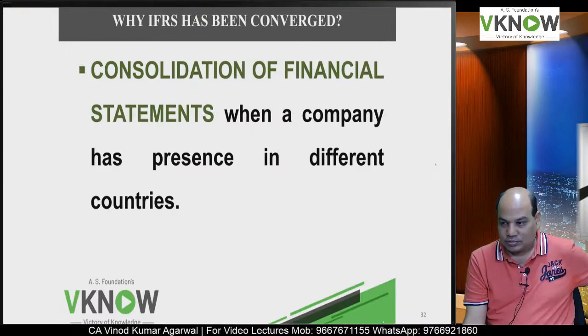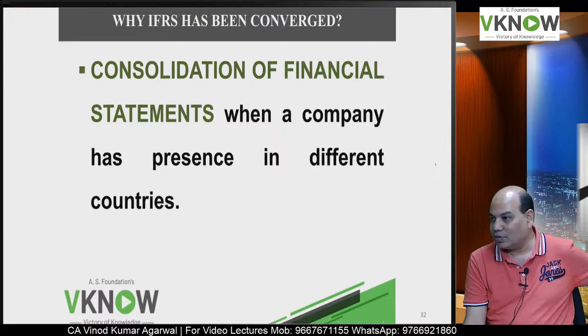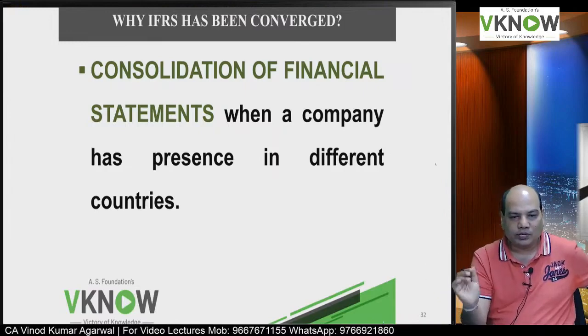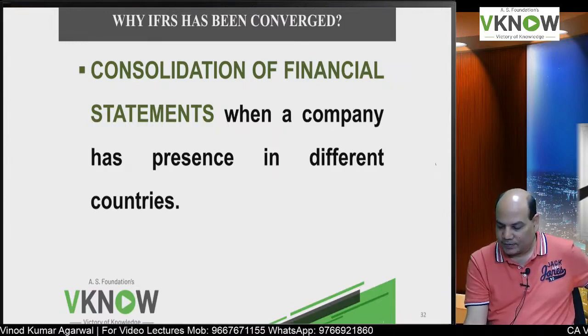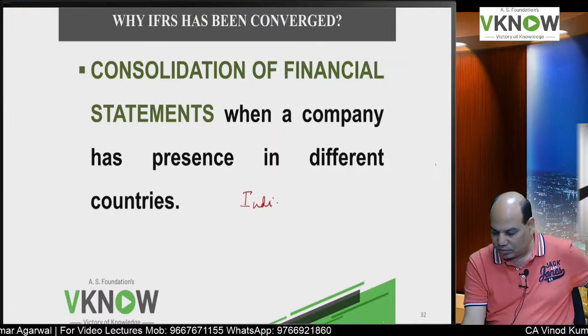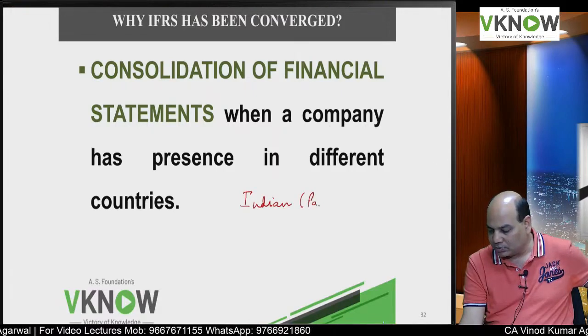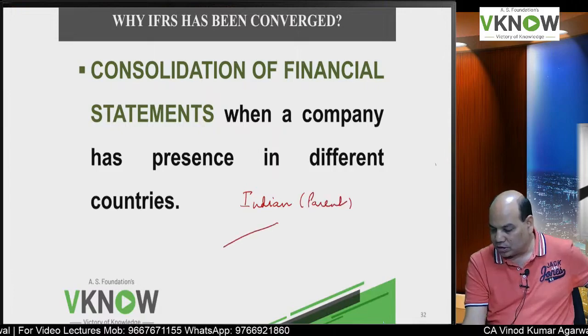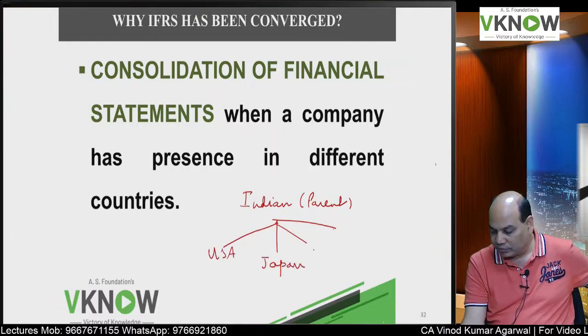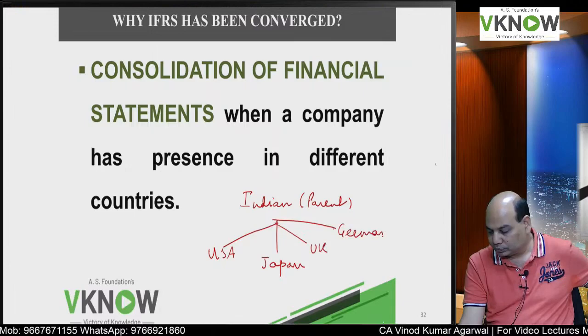And one of the major reasons why we decided to converge is consolidation. When IND AS was not there, see the problem that used to happen. We were an Indian parent company, and this has subsidiaries in USA, say Japan or UK, Germany.